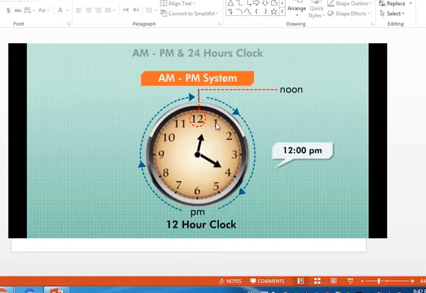When the short hand of the clock points to 1, it's 1 o'clock. Okay, after this, when the short hand is on 2, it's 2 o'clock. But I want to know, is it AM or PM? If you are in the afternoon, here I say it's 1 o'clock PM. So what did I say now? Noon, afternoon. So here 12 is the noon.